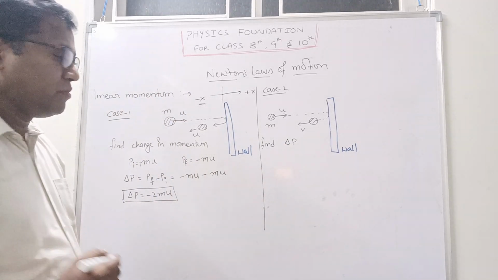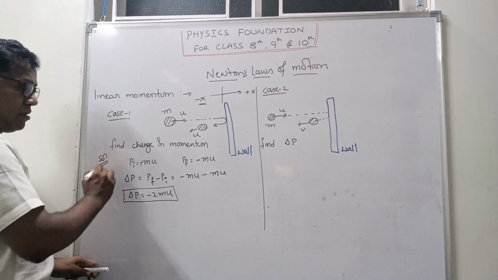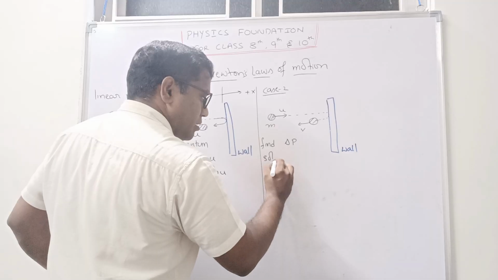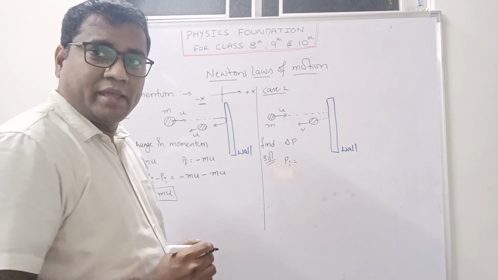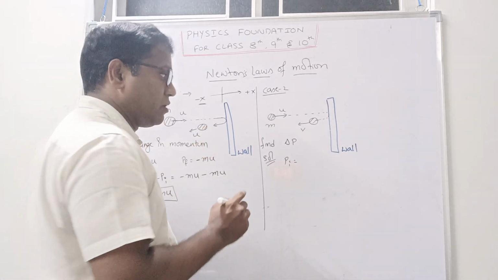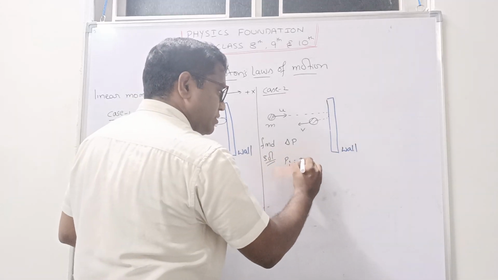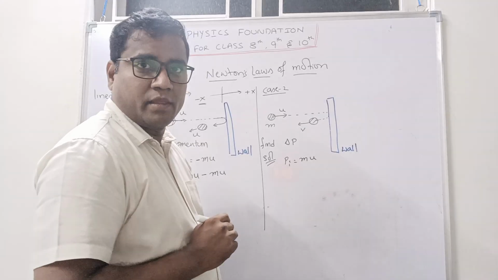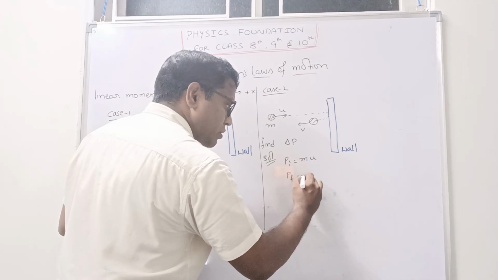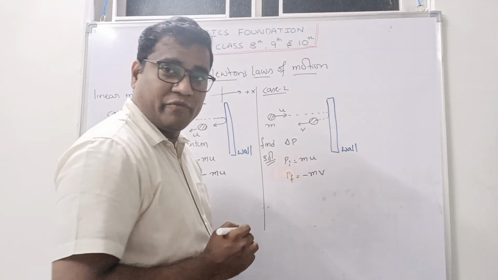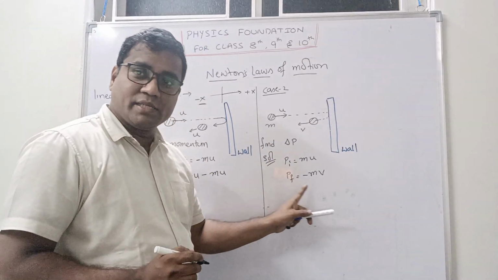What is delta p? Change in momentum. So here I will write delta p, initial momentum, pi. What is pi? Pi is positive or negative? It will be positive. Why? Because the particle is moving towards the x-axis, right? That's what it is, mass into velocity. Clear? And final momentum. What is final momentum? Pf. Pf is equal to minus mv. Why? Because the particle is moving towards the negative x-axis. That's why I wrote here minus mv.